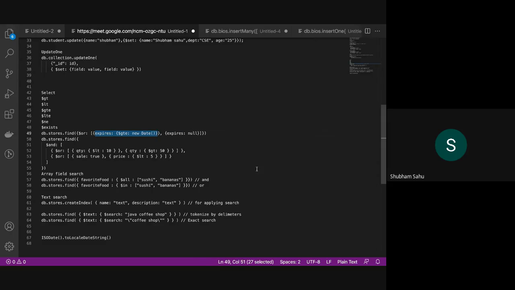Next we have the or clause in find. Suppose we have to search whether the name is John or James. Those two records only we want. In that case we can use the or clause. I'll be sharing the syntax with you.